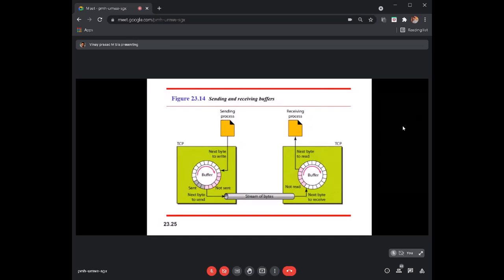The pink ones are the bytes that are ready to be transmitted as streams from the sender process to the receiver process next. The gray ones are something sent, but they are sent and not yet acknowledged.